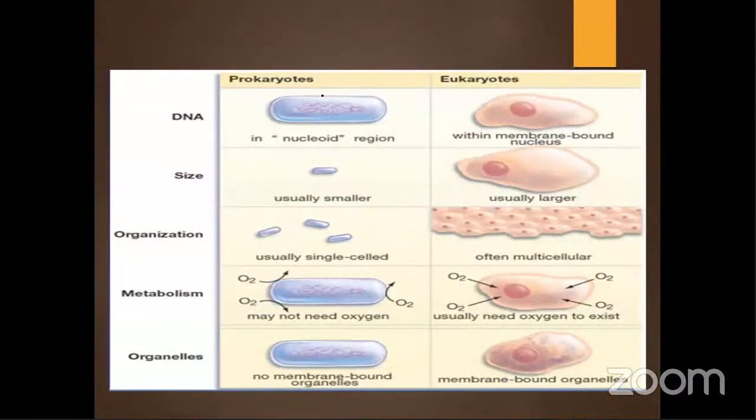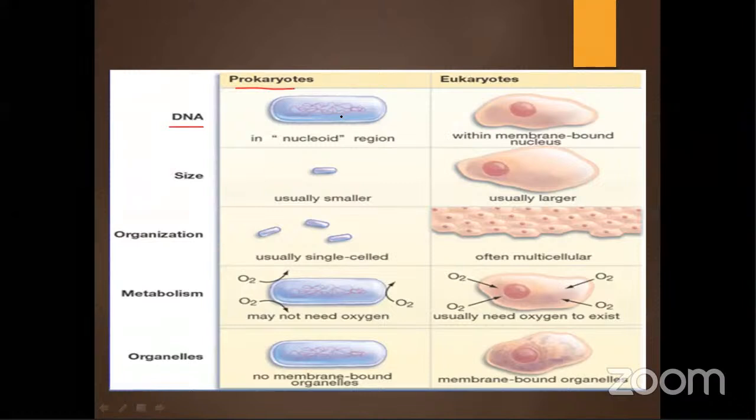So coming to the thing which we are discussing, that is prokaryotes and eukaryotes. In prokaryote and eukaryote, there are several differences, and whichever I have not mentioned over here, you need to tell me. I'll ask. Okay. So the first one is DNA. The DNA is not organized in a particular sort of nucleus in case of a prokaryote.